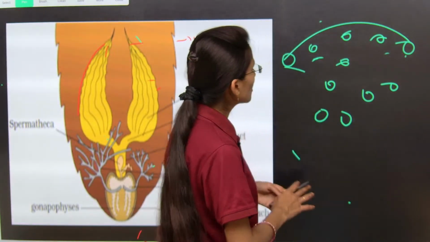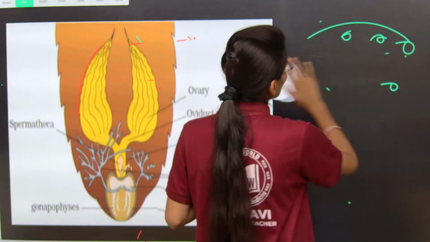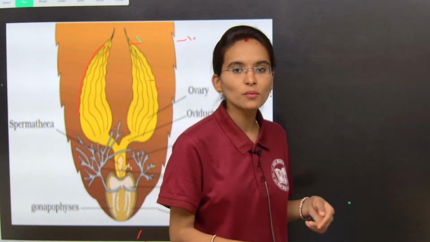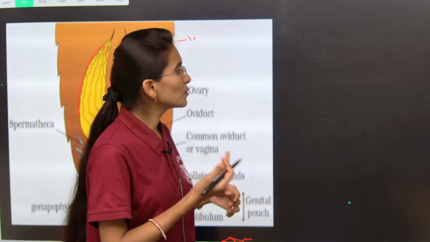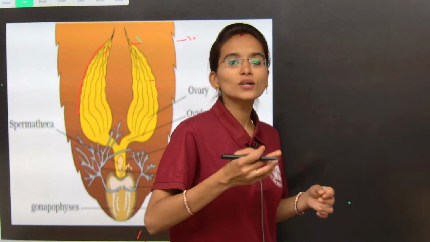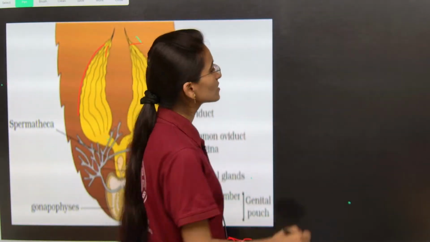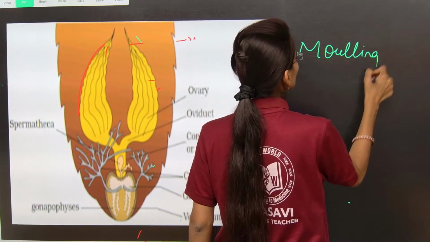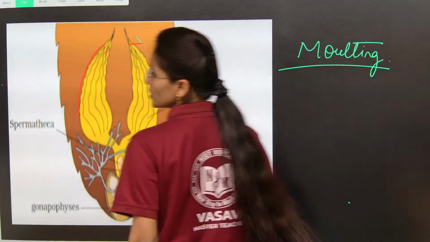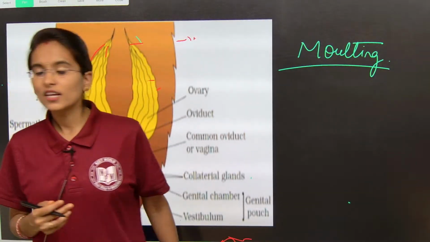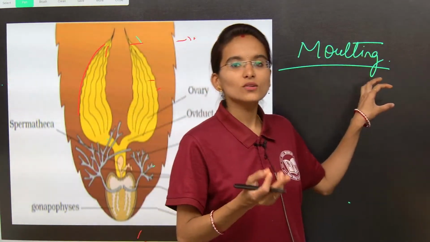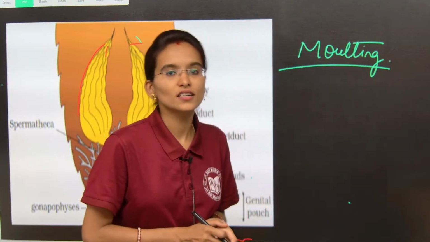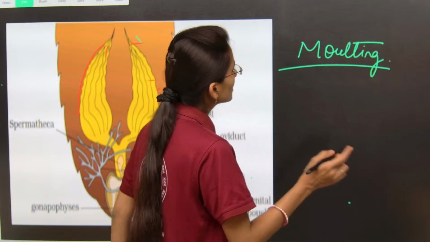At that particular time, each fertilized egg which is released to the external environment is going to undergo a process called molting. What is molting? Molting is nothing but shedding of the exoskeleton.